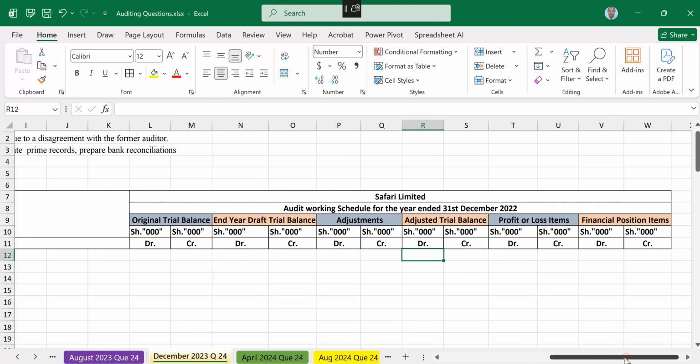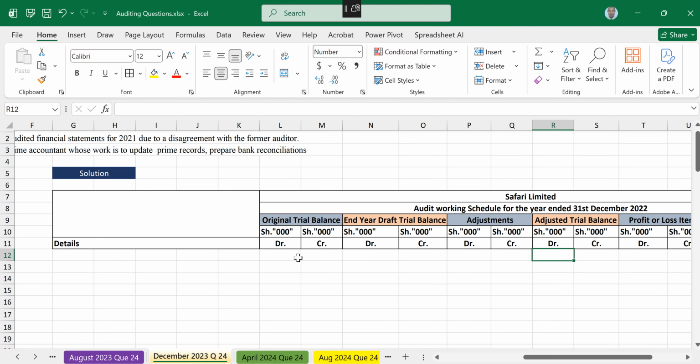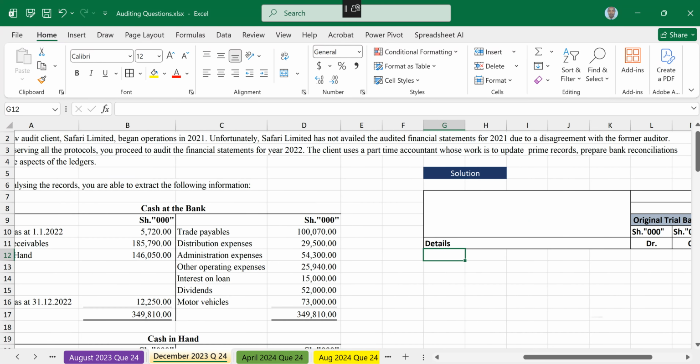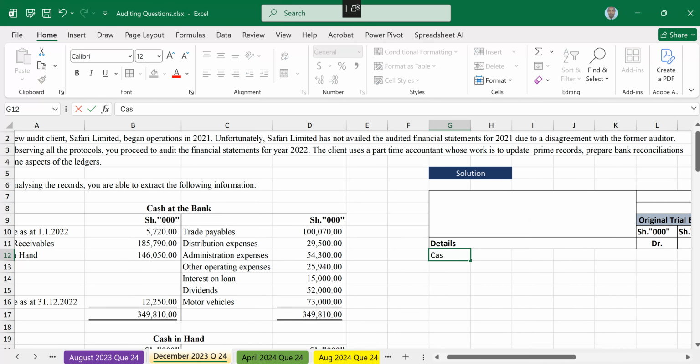So the first one is just the original, without anything, the original trial balance using the opening balances. The first item would be cash at bank. That will not change. The cash at bank has a balance of 5,720.